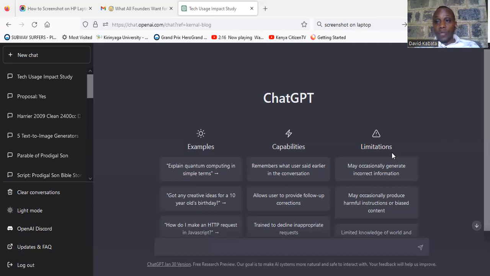Now, today I'm going to look at two areas. I'm going to look at how you can use ChatGPT to look for a title for your research. I know that is one of the areas where we have a big problem, because sometimes you do not know whether your title is good or whatever you want to research on is a good area. And for this, I'm going to use two platforms. I'm going to use the AI platform ChatGPT, and I'm also going to use Google, basically because Google is going to help me get research papers that can help me know more about the area of my research.